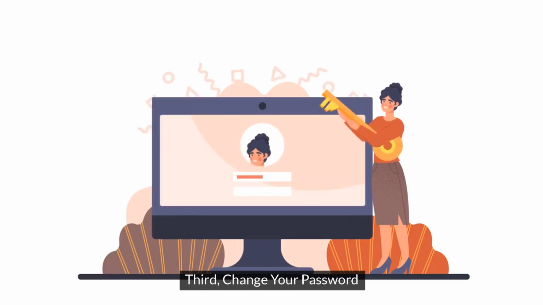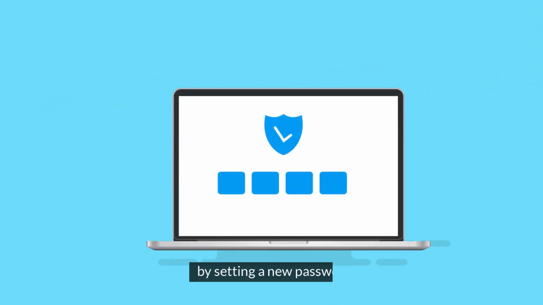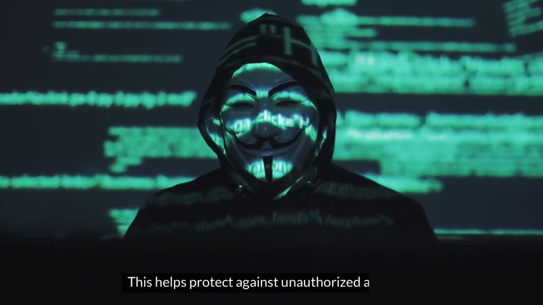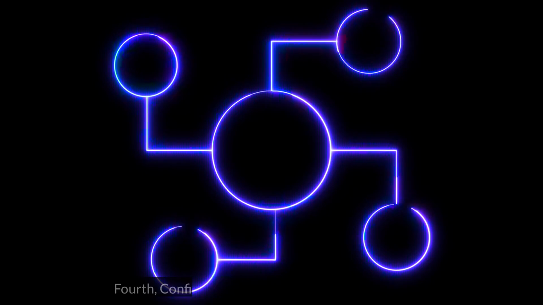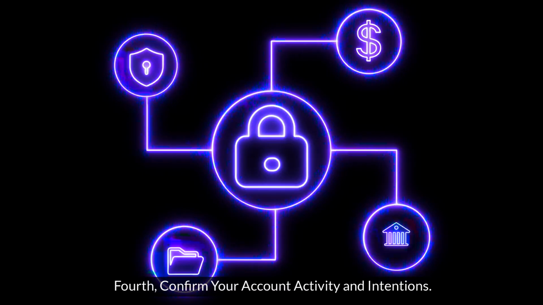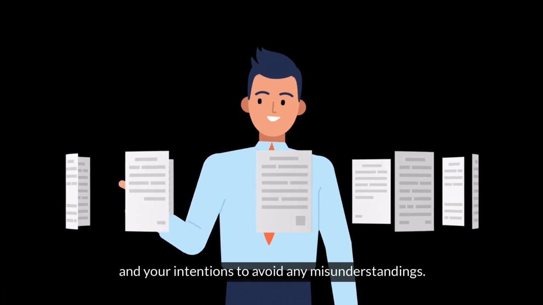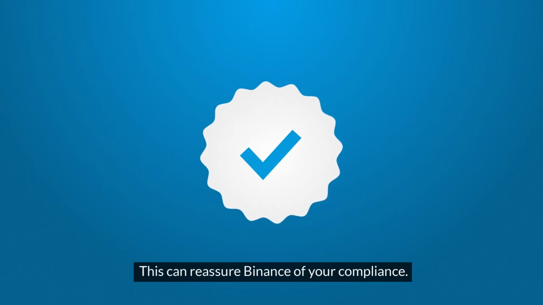Third, change your password and enable 2FA. Strengthen your account security by setting a new password and enabling two-factor authentication. This helps protect against unauthorized access. Fourth, confirm your account activity and intentions. Clarify how you use your account and your intentions to avoid any misunderstandings. This can reassure Binance of your compliance.